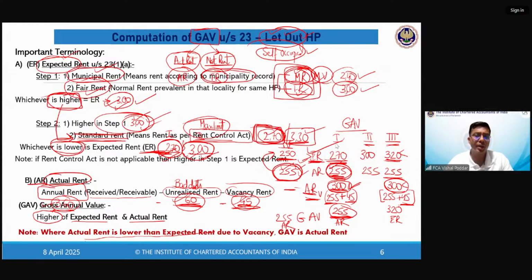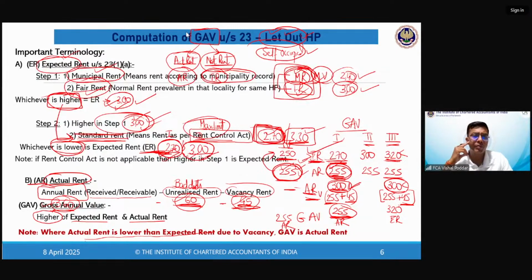But if ER is greater, like in case 1, then you find out another value which is ARV. Now compare it again with ER. If now ARV is greater than ER, then AR becomes your answer. If ER is greater than ARV also, you will take ER as the GAV. So in short, either AR or ER, only one of these two will be GAV depending upon who is greater.